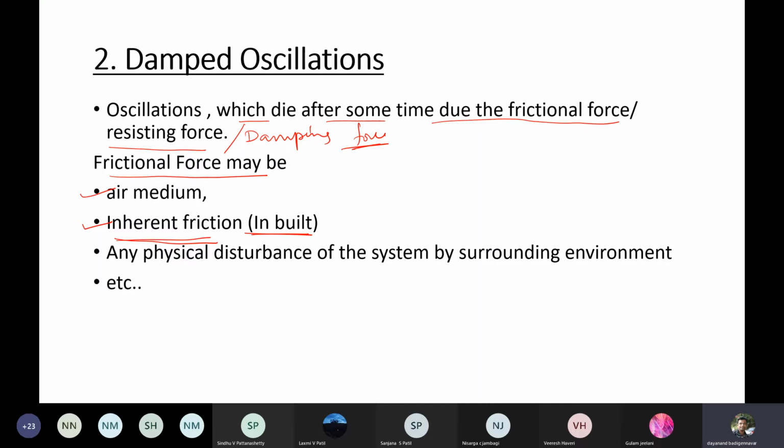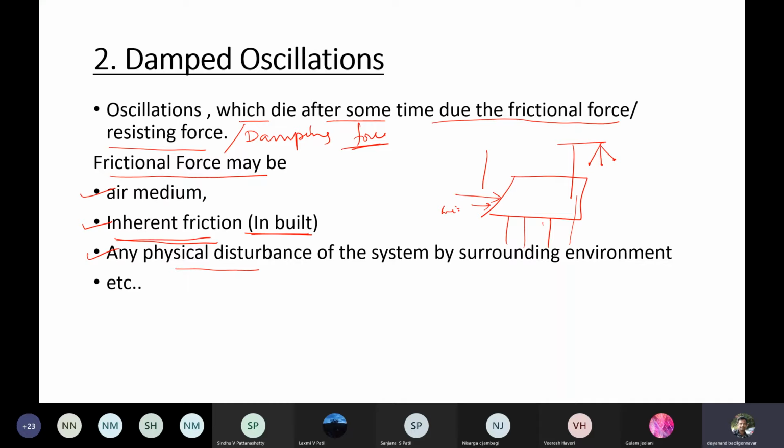So it is acting as a frictional force or resisting force or damping force, or any other physical disturbance. Suppose you are performing the oscillations on a table in the lab. Sometimes you stand very close to it, or you put your weight on it.